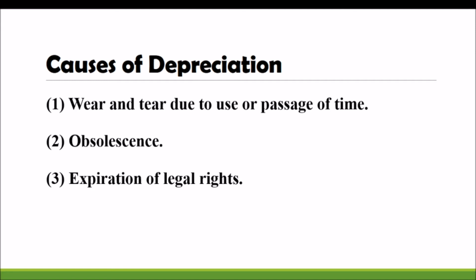After it, they will transfer that bus into ordinary. Like that in business also, we have to use some assets, which are harmful for the environment, only for that particular period as per the legal provision. That is expiration of legal rights.